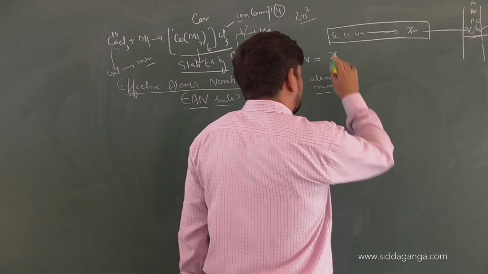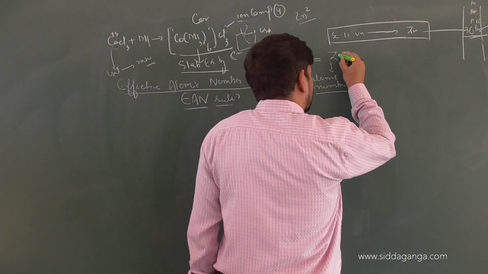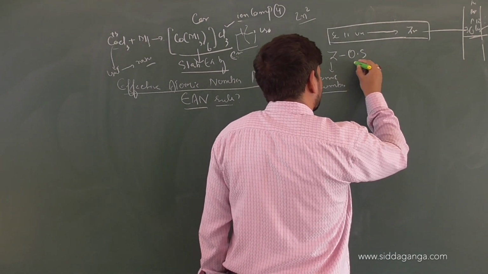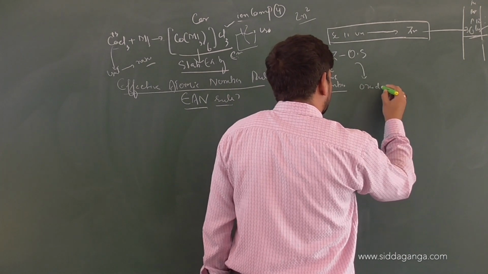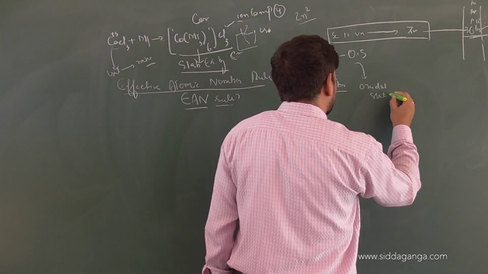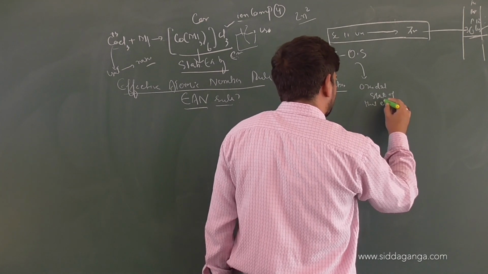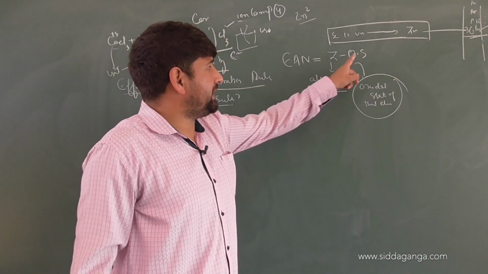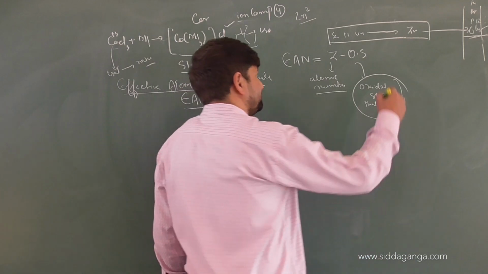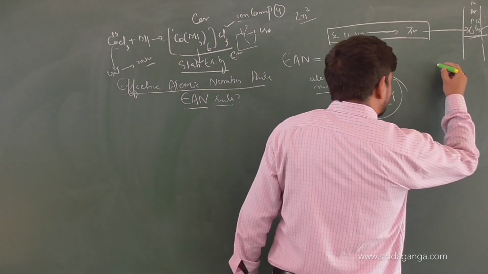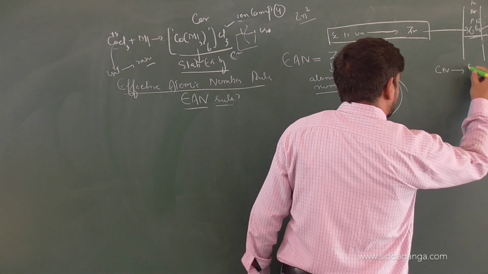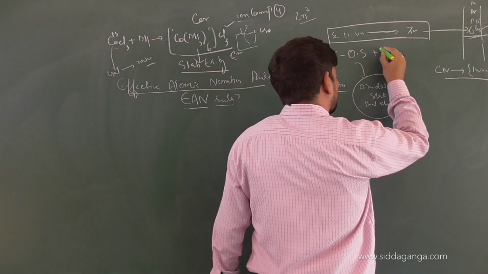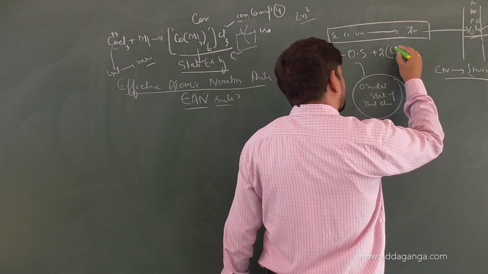Obviously, what is the atomic number of that element? That is Z. Minus the oxidation state. What is the oxidation state of that element? Because when it is interacting, whether it has lost or gained electrons, minus the oxidation state. Plus, tell me, each coordination number is donating how many electrons? 2 electrons. Correct or not? Plus 2 means the number of electrons donated by each coordination number.